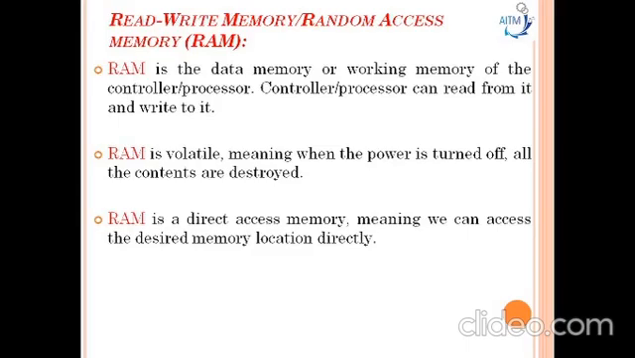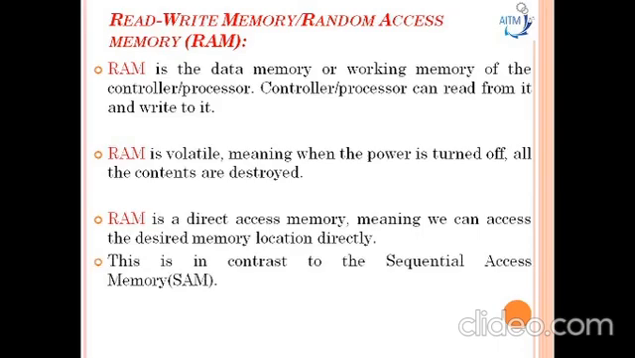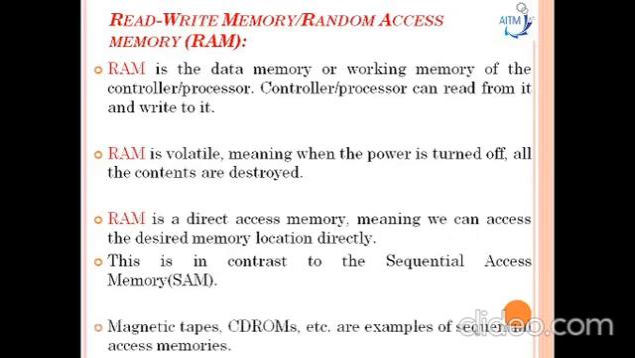A RAM is a direct access memory, meaning we can access the desired memory location directly without the need for traversing through the entire memory to reach the desired memory position. That is random access by memory location. Hence it is called random access memory. Sometimes it is a sequential access memory, where the desired memory location is accessed either by traversing through the entire memory or through a seek method. Example: magnetic tapes and CD-ROMs are examples of sequential access memory.